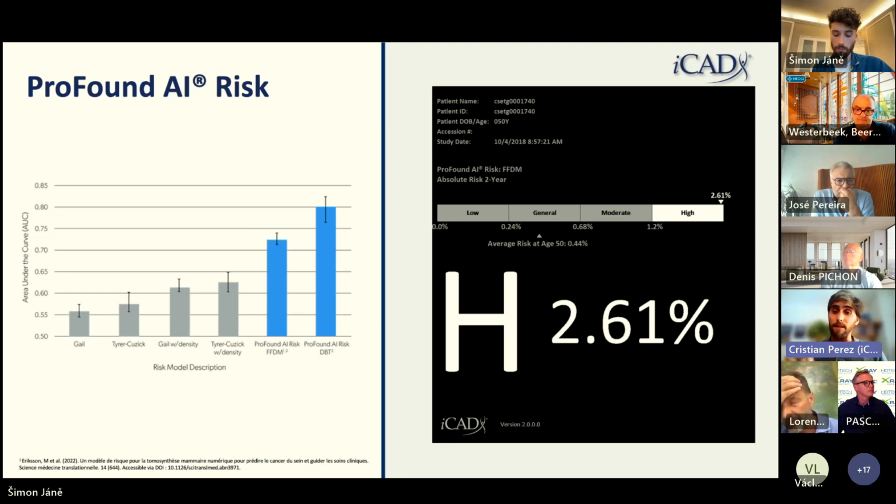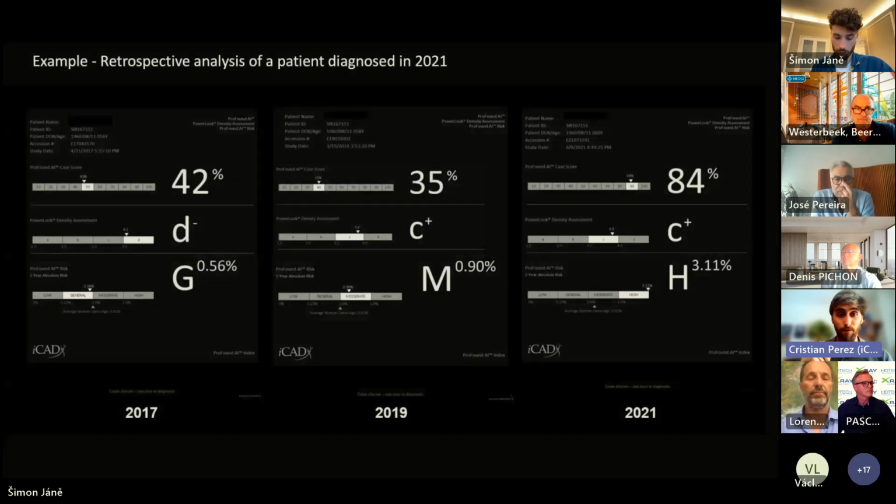And what we see here in the black square, it's the scorecard, which gives the risk of this patient, in this case, high. And we also always compare it to the average of her age group. So we have a reference value of what the risk is for those patients.